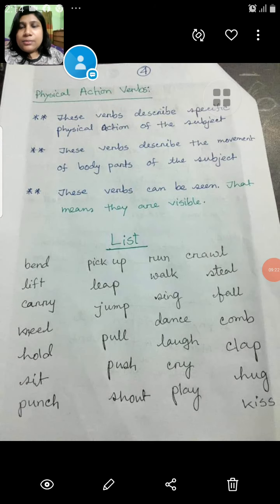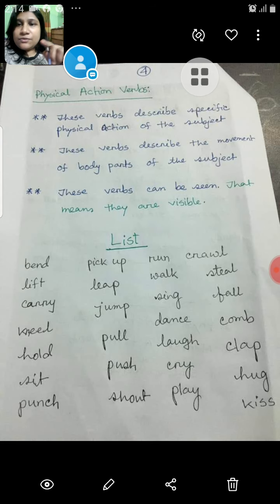Here I have made some physical action verbs. First of all, I have written some points. Physical action verbs describe specific physical action of the subject. Specific means when you run, specific body parts will move. When you walk, specific body parts will move. When you write, your hands will move. When you sing, your throat and mouth will move. Right, my dear students? Different physical verbs, different specific movements of the body parts. These verbs describe the movement of body parts of the subject.